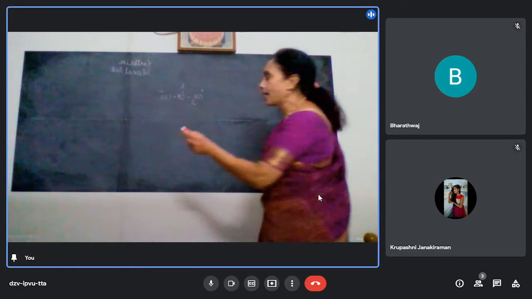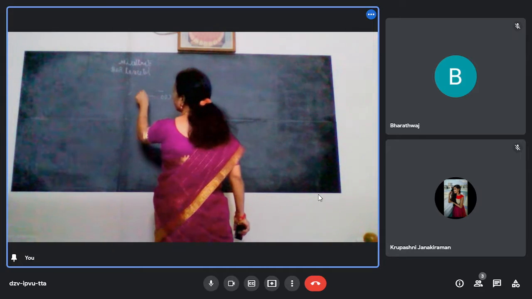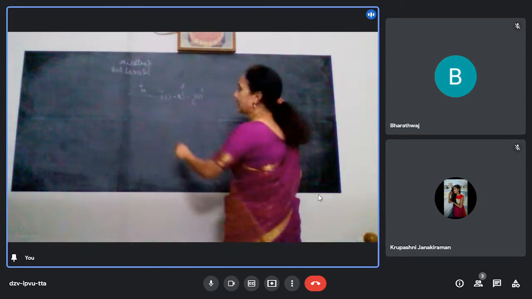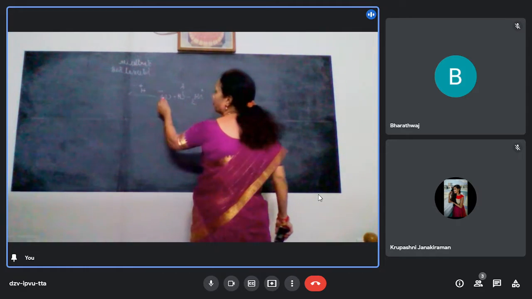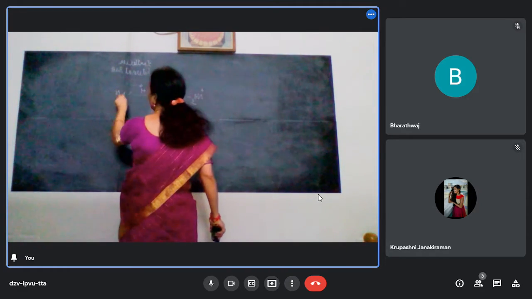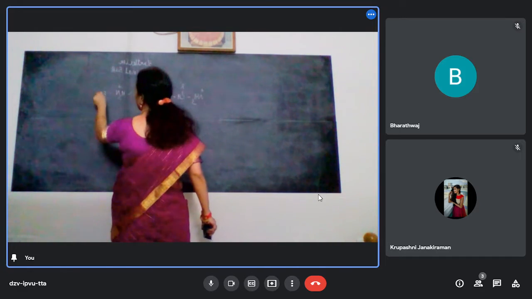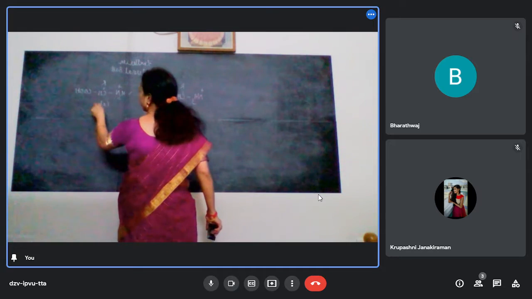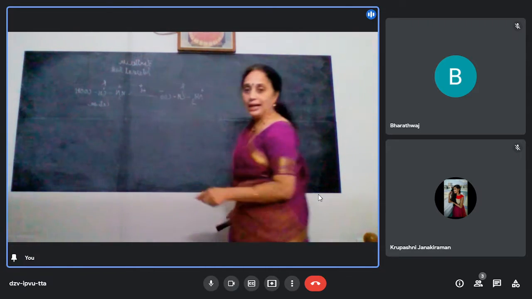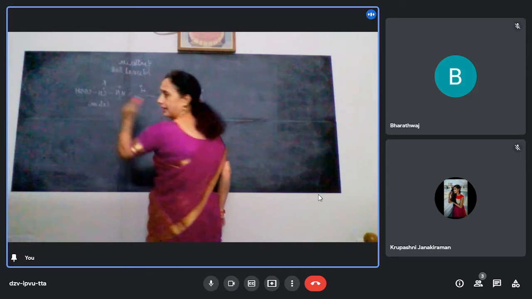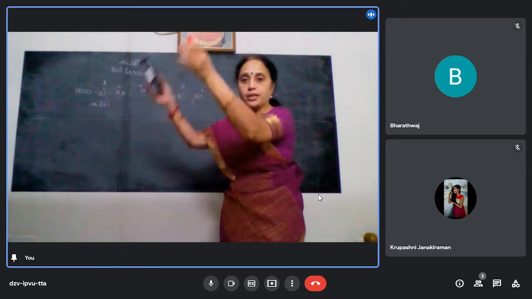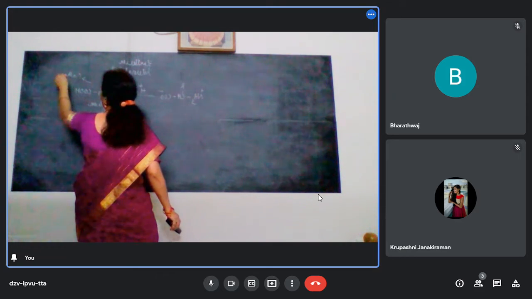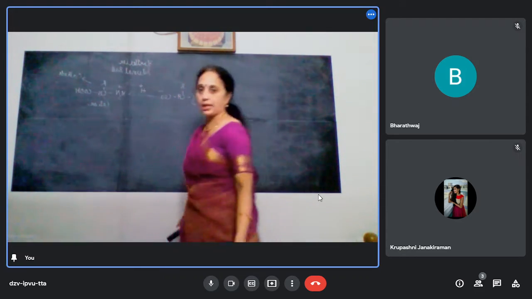Now what will happen if I add an acid? If I add an acid, this will accept that proton and you will get a cation. If you subject it to electric field, this will migrate towards cathode.